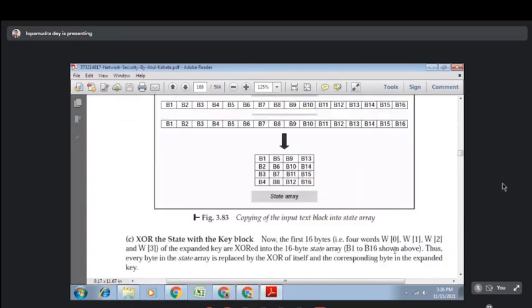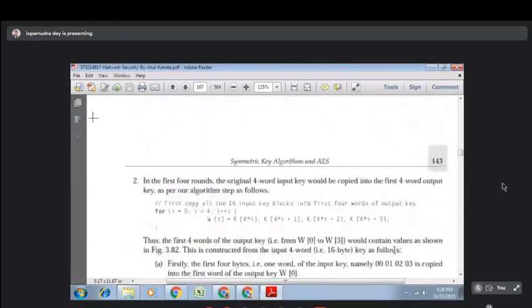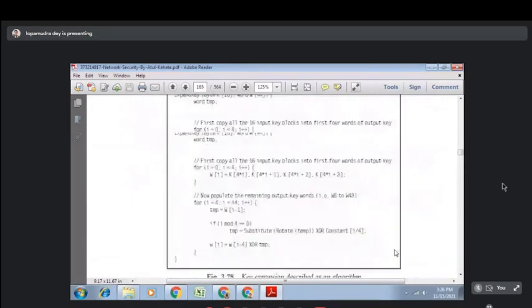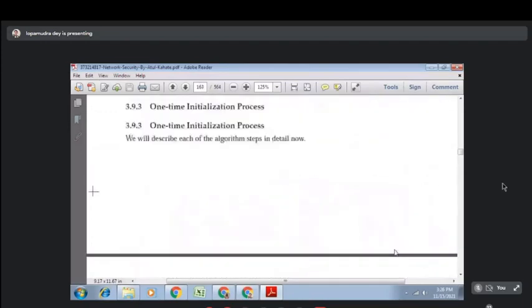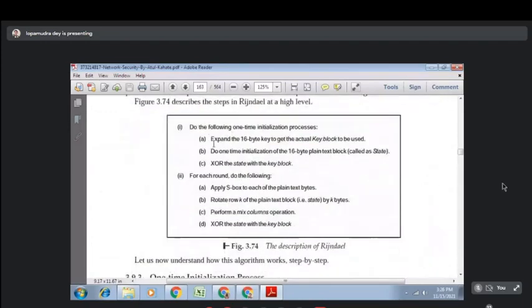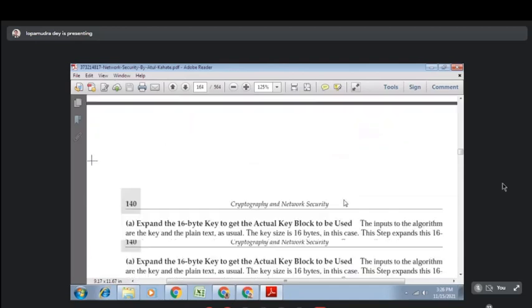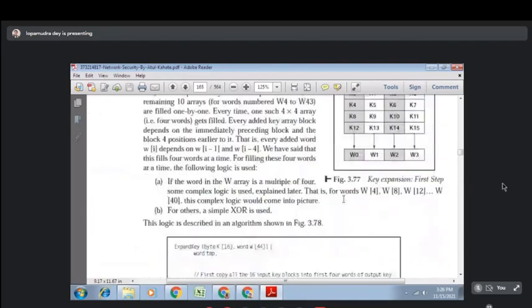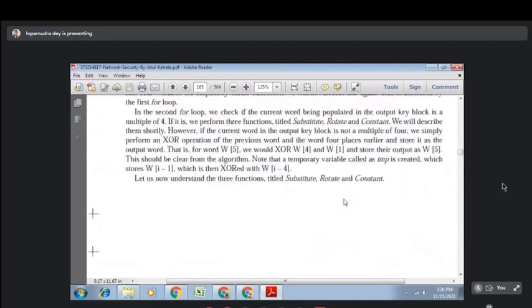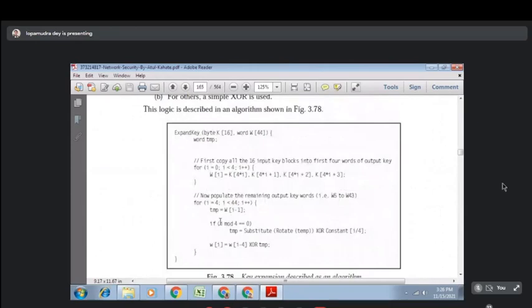Okay, so these are the two halves of the AES. First you have to generate the keys. Then you have to convert the plain text into a matrix, that is called the state matrix. Then you have to perform the XOR operation, and then the rounds will get started. So let's discuss in detail how these keys will be generated. After that we will discuss the rounds. Okay, so basically you will go through this.